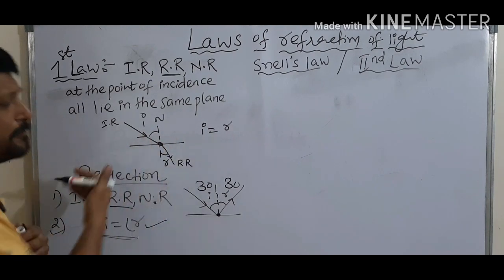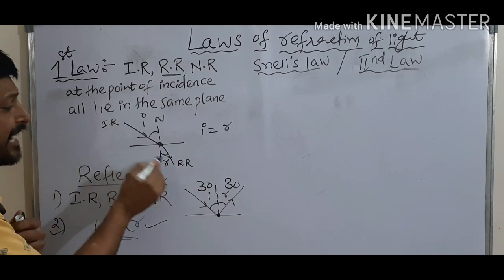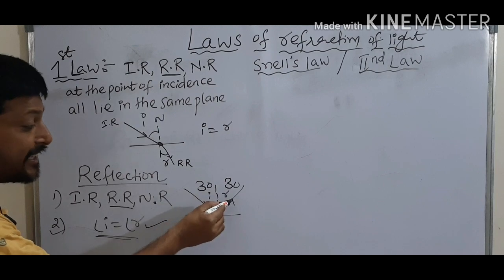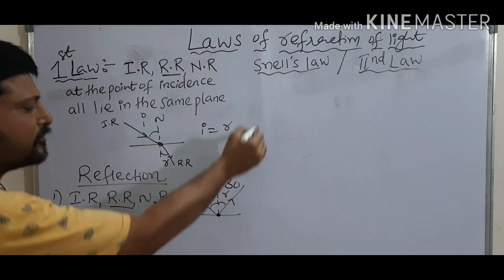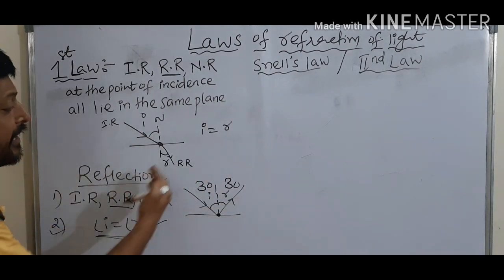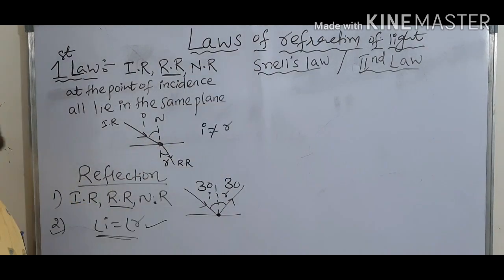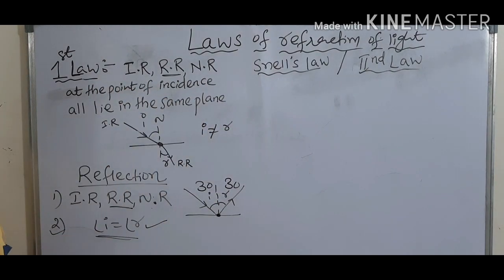No, here light is bending. Here light is bending and the incident ray and refracted ray lie in different mediums. There, the incident ray and reflected ray lie in the same medium and the light just bounces back. But here light is entering into another medium, so it is changing its direction. That's why here i is not equal to r. Then how are i and r related?